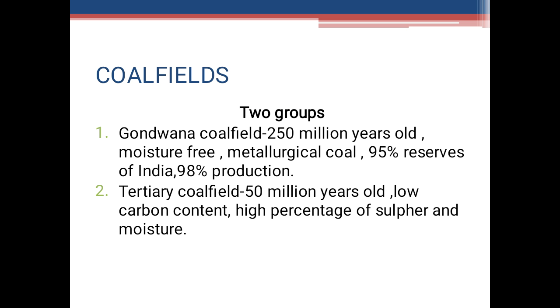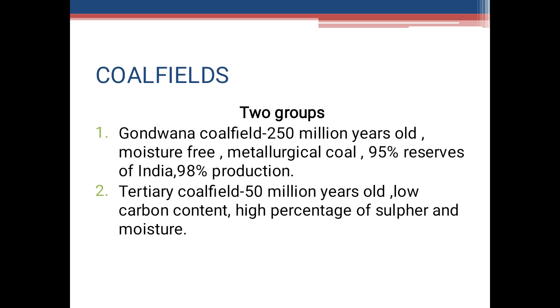Now we talk about where coal is found, which means we are talking about the coal fields. The coal fields in India are classified into two groups: the Gondwana coal fields and the tertiary coal fields. The Gondwana coal fields are about 250 million years old. The coal is free from moisture. Most of the metallurgical coal is found in these coal fields. The Gondwana coal fields have 95% of the total reserves and 98% of the total coal production in India.